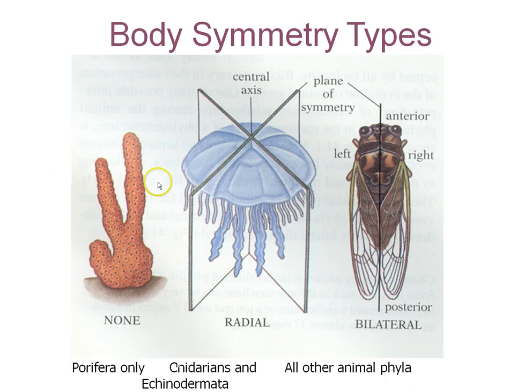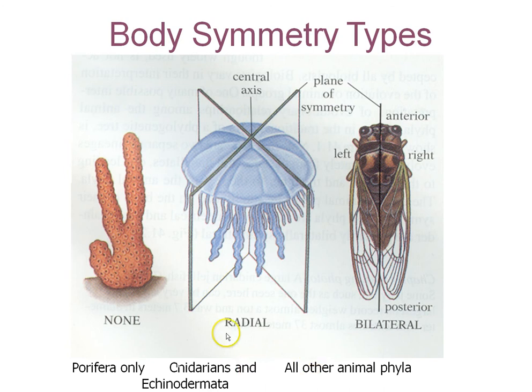Types of symmetry. There's only one type of animal that has no symmetry at all, or no one side that's a mirror image of the other side, and that's the Porifera, the sponges. Cnidarians, the jellyfish, and echinoderms, the starfish, both have radial symmetry. Radial means that you can slice through a center point, and each of the slices will be an equal shape to the other slices, as you can see here in this picture.